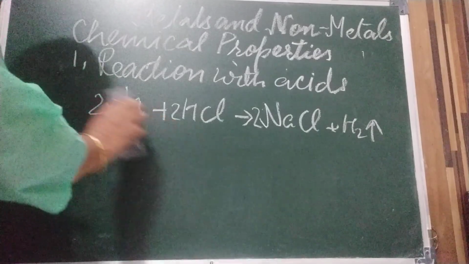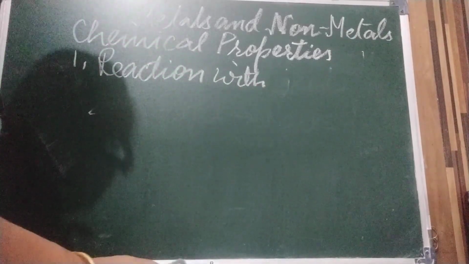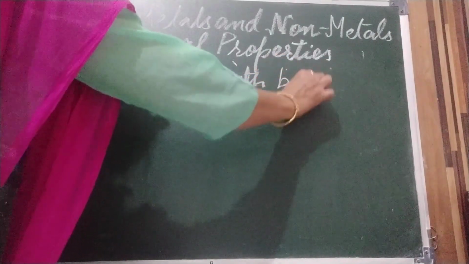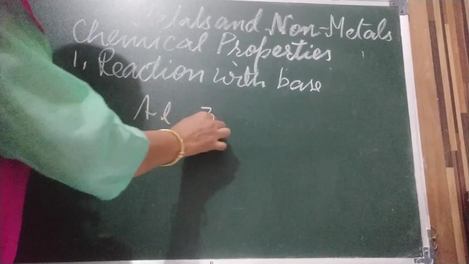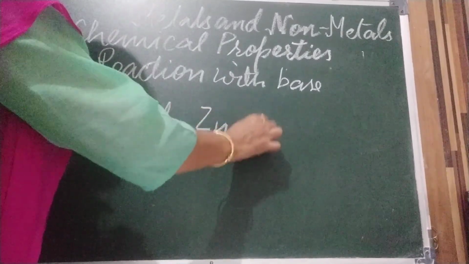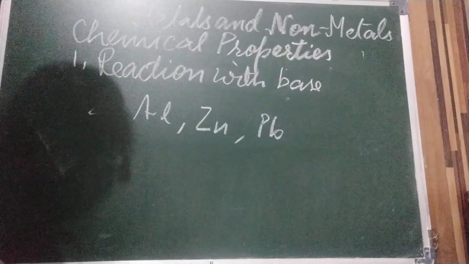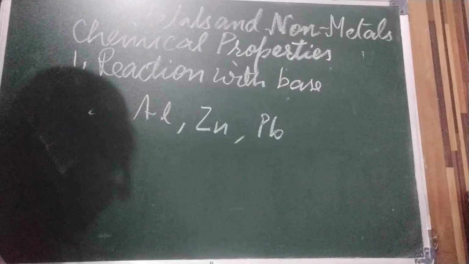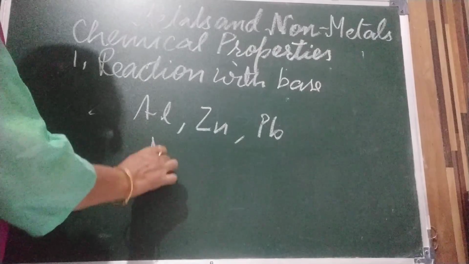Now come to the reaction with bases. Only some metals react with bases, like aluminum, zinc, and lead. Okay? They react only with strong bases, not with dilute ones, such as sodium hydroxide.